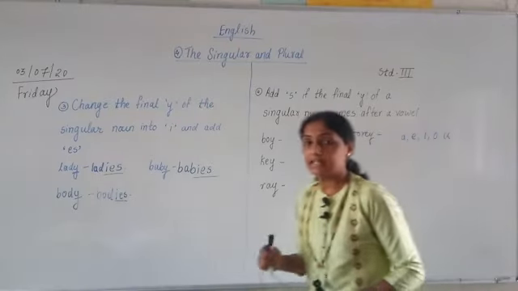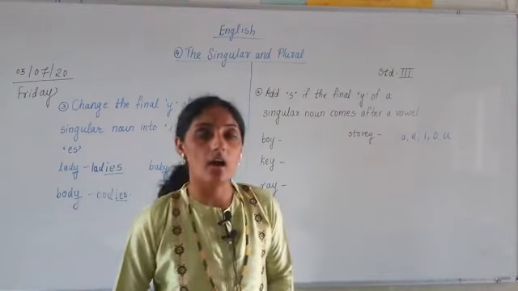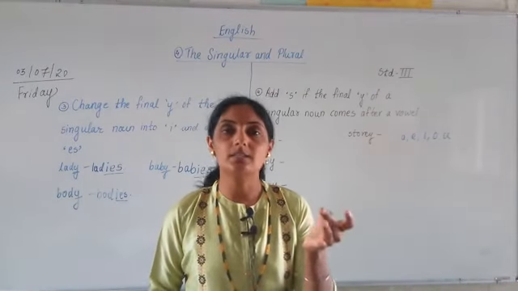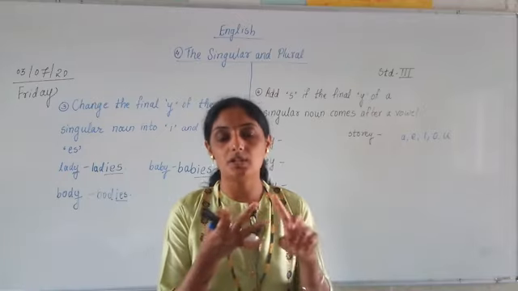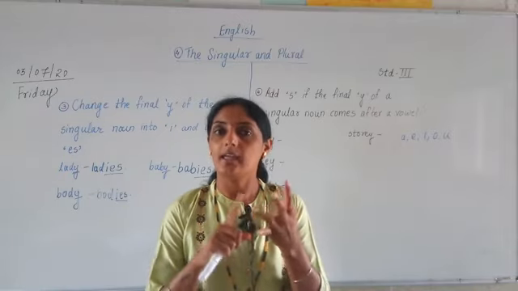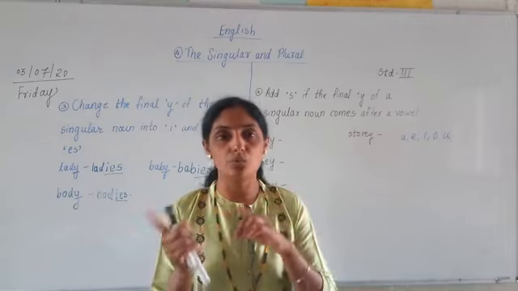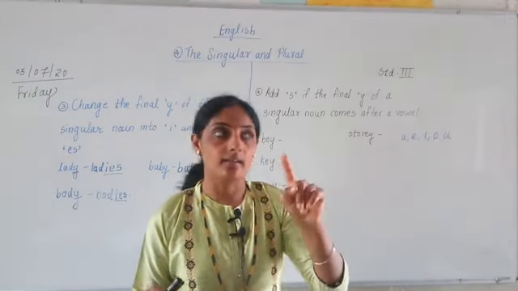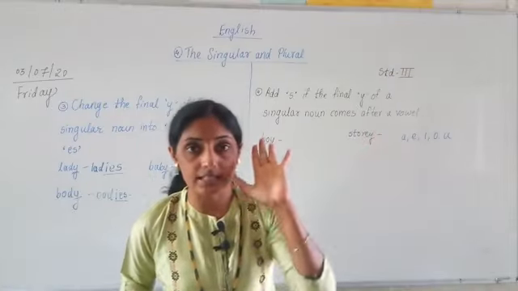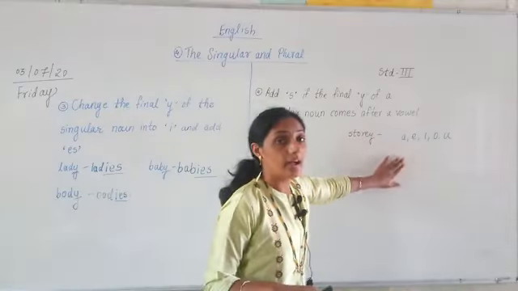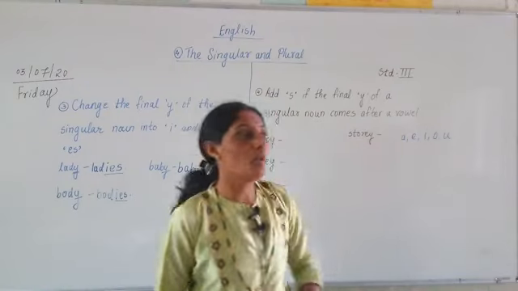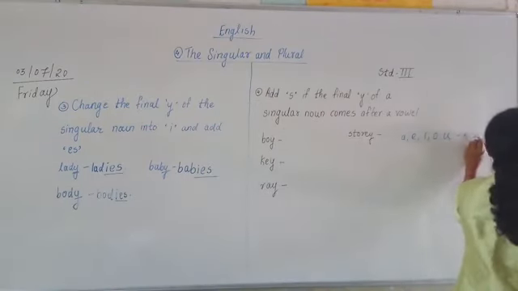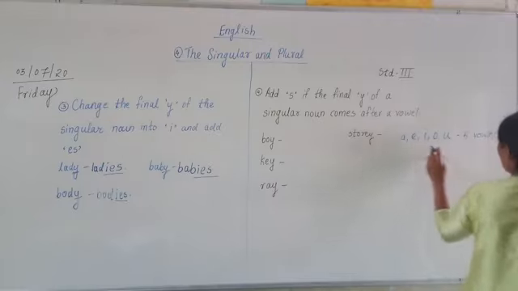Now in the English alphabet there are 26 letters. Which are those 26 letters? A, B, C, D, E, F, G, H, I, J, K, L, M, N, O, P, Q, R, S, T, U, V, W, X, Y, Z. And from these 26 letters, 5 are what? 5 are vowels. What are the 5? 5 are vowels, and then the remaining 21.